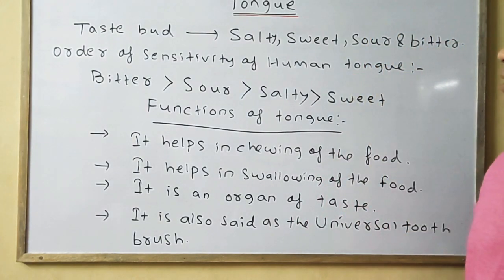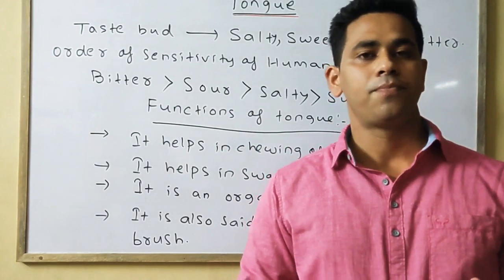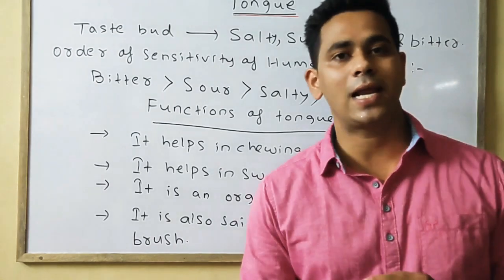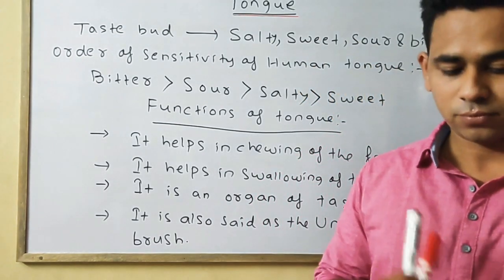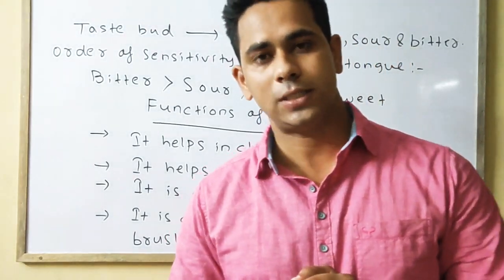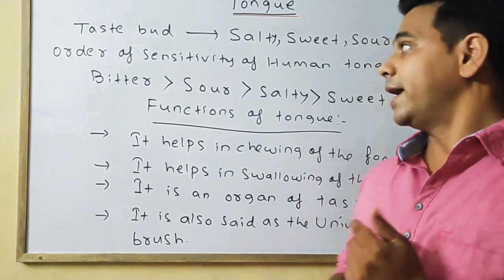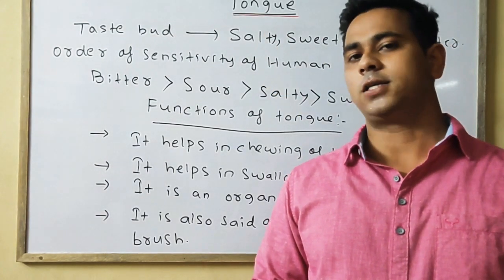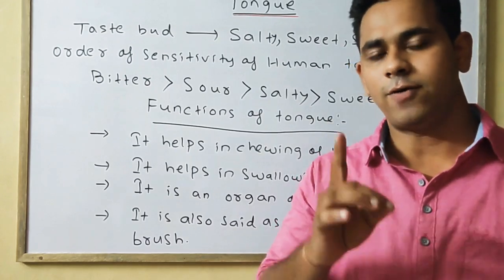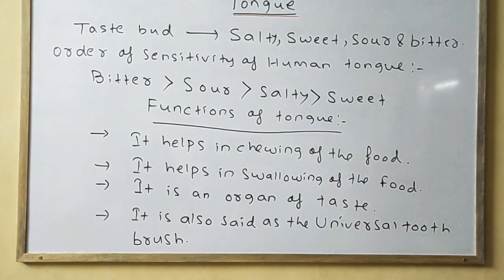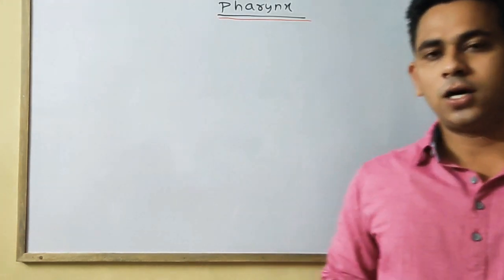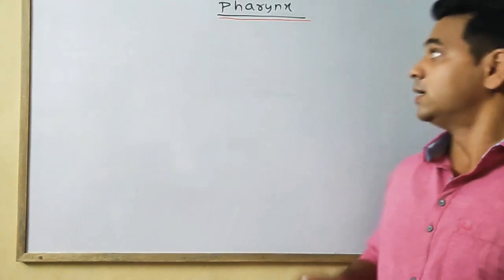So this way we have now discussed all the portions of the buccal cavity. As we have discussed in the earlier classes, first the palate, then the teeth, then the dental formula, and now the tongue. So the third part of the alimentary canal is the pharynx. Next we will discuss the third part of the alimentary canal, that is pharynx.